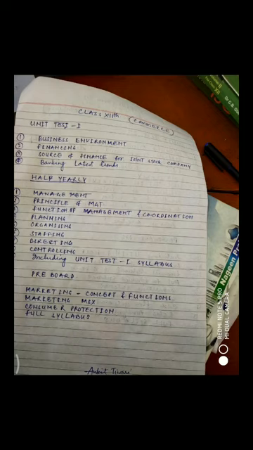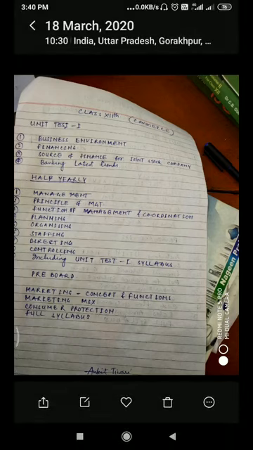Whatever product you see, any type of product, you say this product has a very good label, very good branding by the company, very good packaging. How important these things are for any product and how they affect the customer, we will study under this chapter.